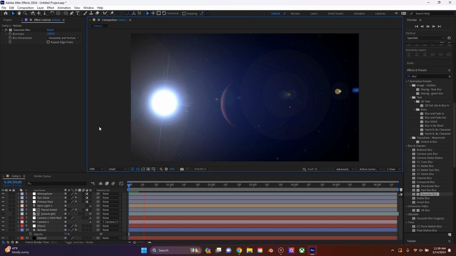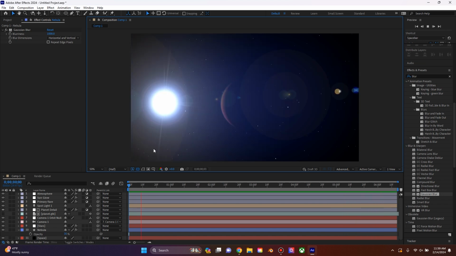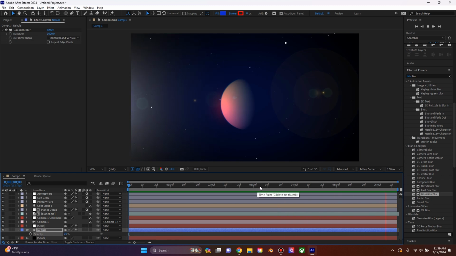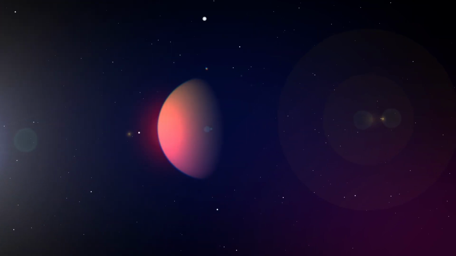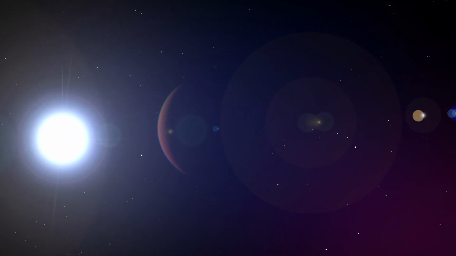So now we have a little bit more of kind of a bluish hue going on. I might change it just a little bit more, bring that down just a little bit. It's too much. Perfect. There is our basic 3D planet animation. And you can go ahead and add more flares to the background if you like, and you can get really creative with this if you want, but this is a very basic animation.